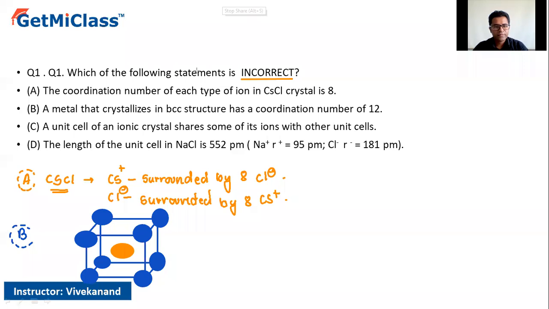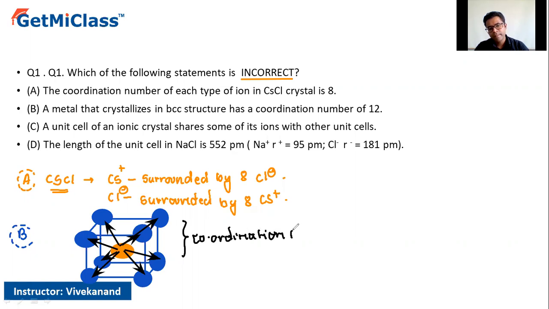The central atom is going to be connected to only 8 of these. So the coordination number is going to be 8, not 12. Therefore this option is not correct, and option B is incorrect.